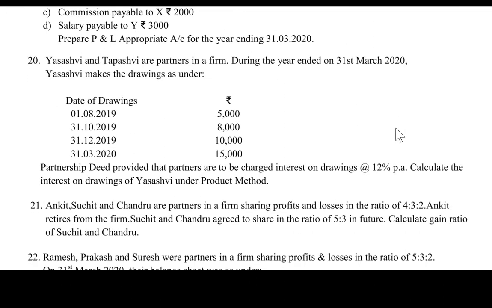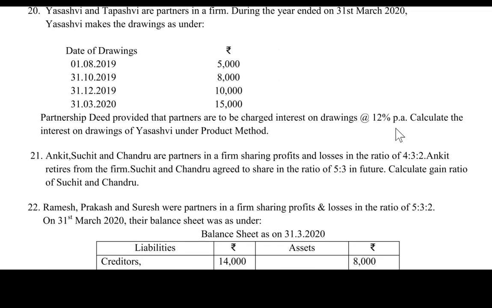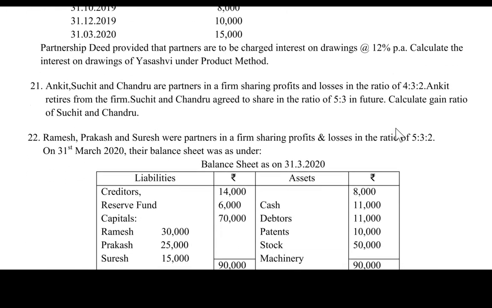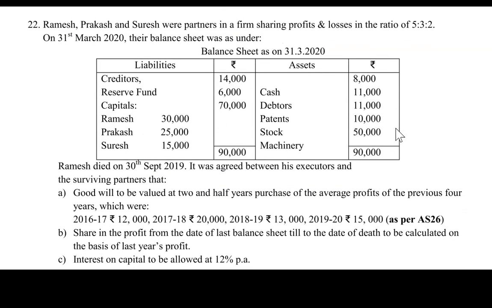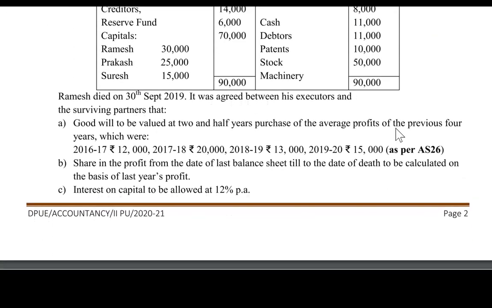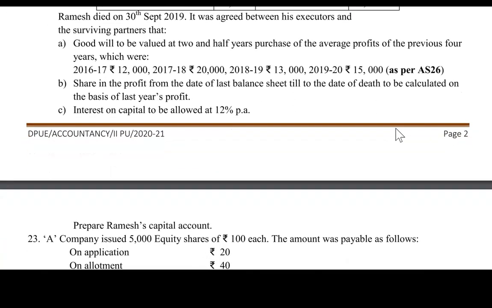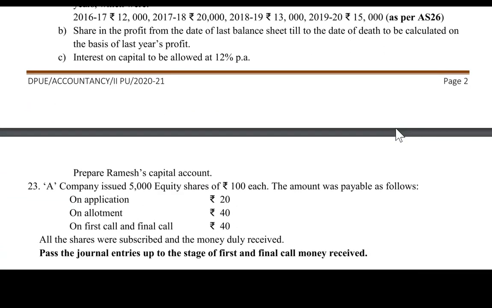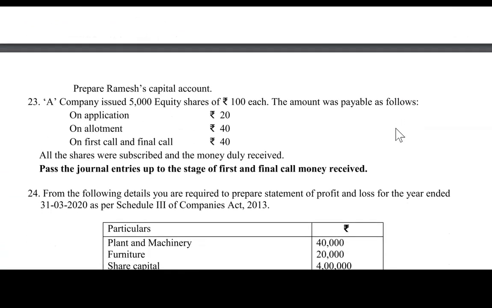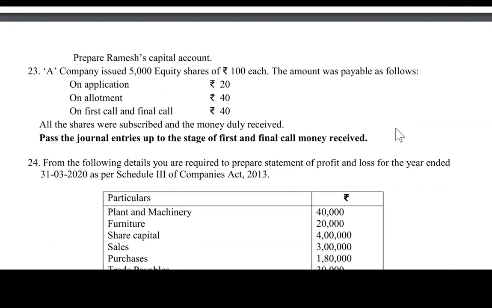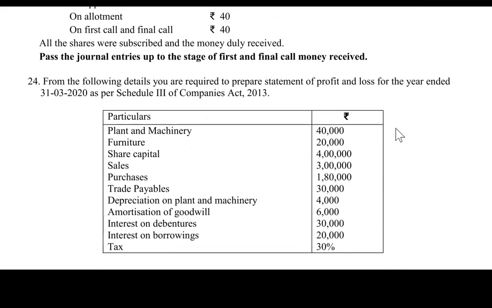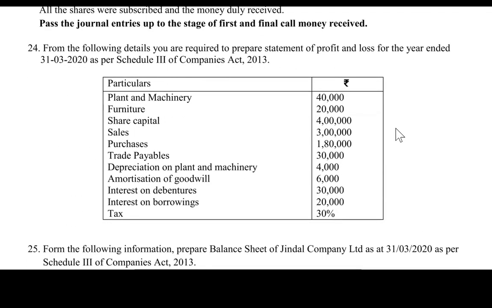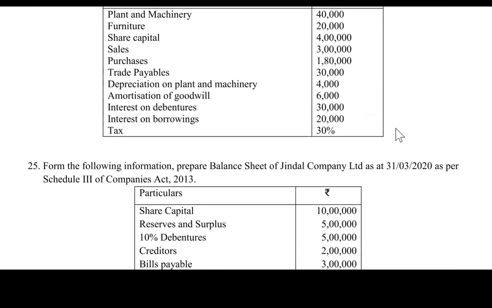As you can see here, this is problem number 22. And after that we have the next section. You can pause it, stop it and read the questions, and you can start answering the specific question.